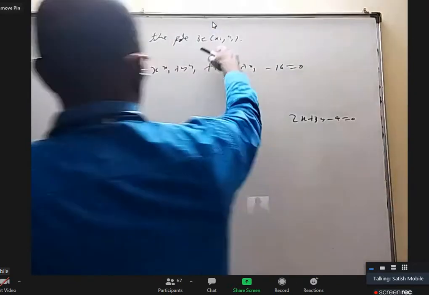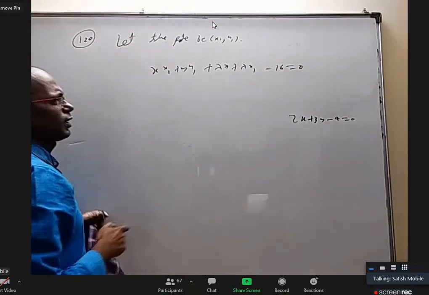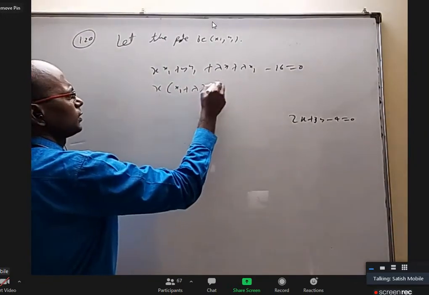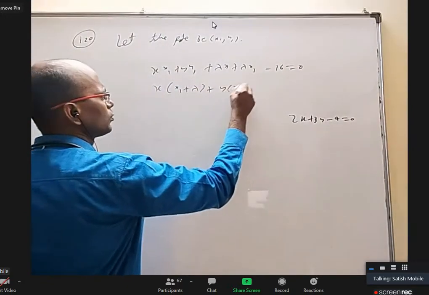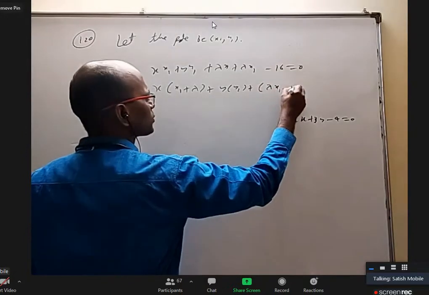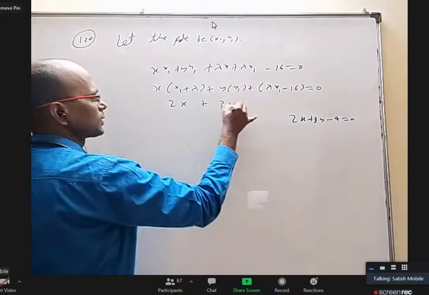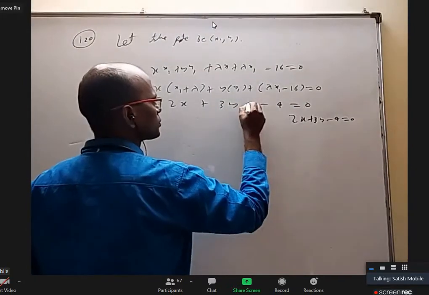Okay, I took the pole x1, y1 with respect to the circle, and the polar is this. When I combine the terms, it is x into x1 plus lambda, plus y into y1, plus lambda x1 minus 16 equal to 0. But I compare that with 2x plus 3y minus 4 equal to 0.